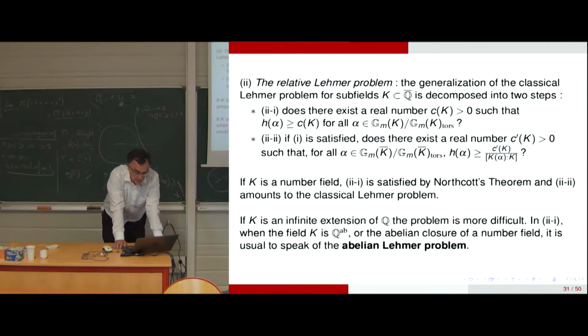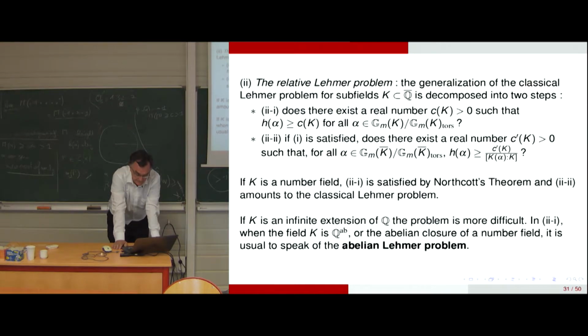And if it is satisfied, does there exist a real number C prime for which the height is greater than C prime divided by the degree of alpha over K, for any alpha in K bar modulo torsion. So if K is a number field, the first one is satisfied by Northcott's theorem and amounts to the classical Lehmer problem. And if K is an infinite extension of Q, the problem is much more difficult.